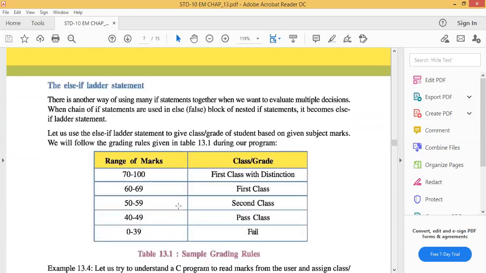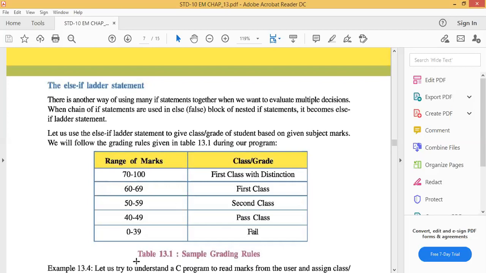Now the next content is the else if ladder statement. There is another way of using many if statements together when we want to evaluate multiple decisions. A chain of if statements used in the else block of a nested if statement becomes an else if ladder statement. So, range of 70 to 100.